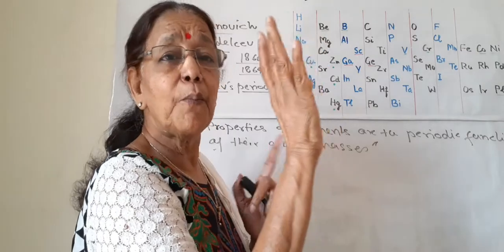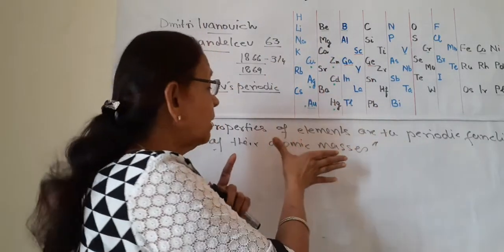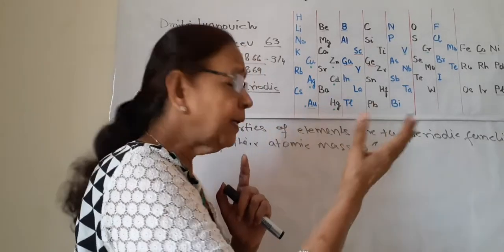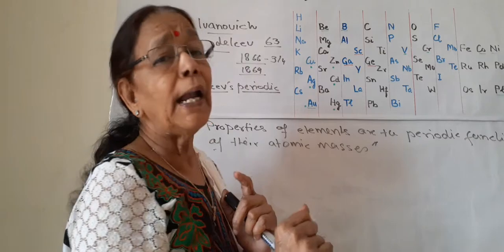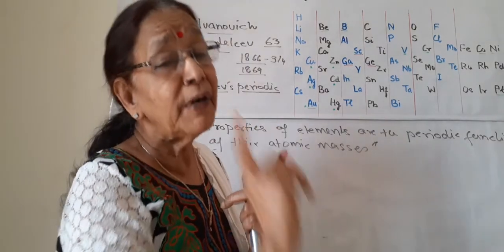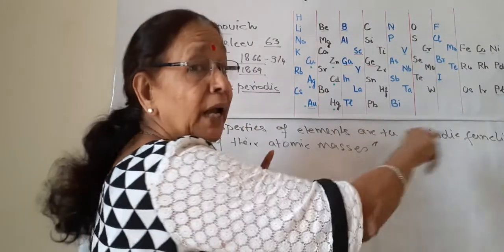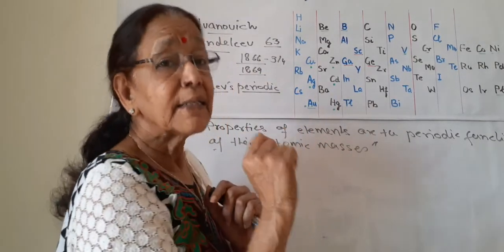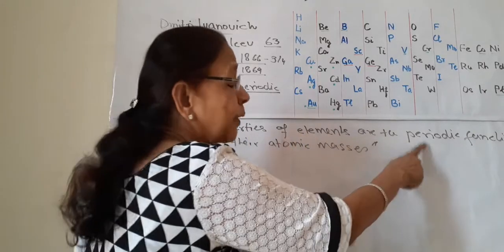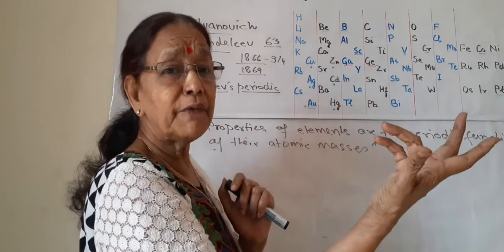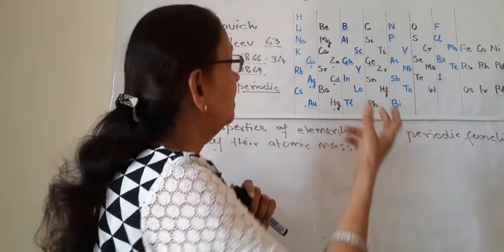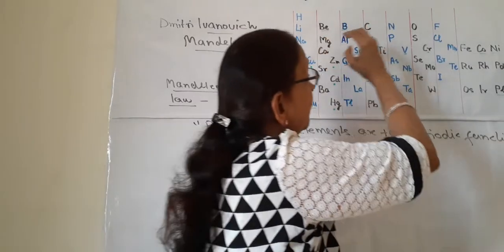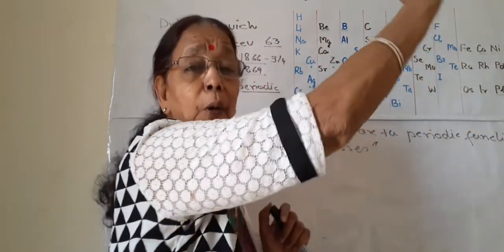This is one point, that Mendeleev took atomic masses as Newlands and Döbereiner did. He also took atomic masses as the fundamental property to classify all the elements in the table. So this is the first thing. Second, why is it known as a periodic function? Periodic function means when these elements are arranged in increasing order of their atomic mass.